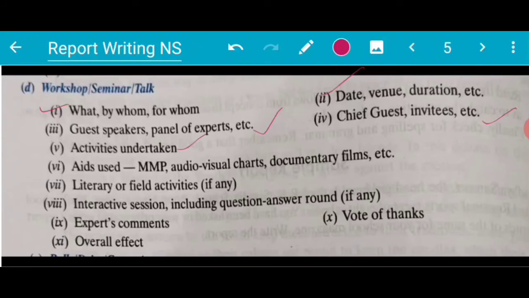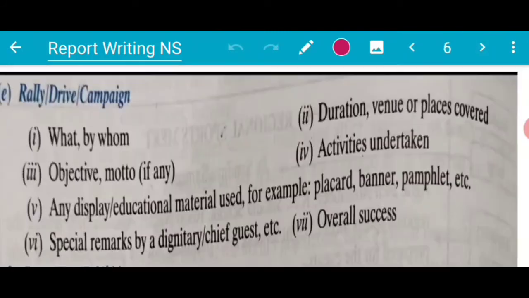Sixth is aids used, like OHP, audio-visual charts, documentary films etc. Next is literary or field activities if any. Next is the interactive session including a question-answer round if any. Then experts' comments, vote of thanks and overall effect. So these are the points you have to keep in mind while writing a report on a workshop, seminar and talk.